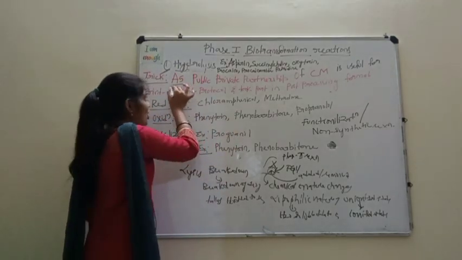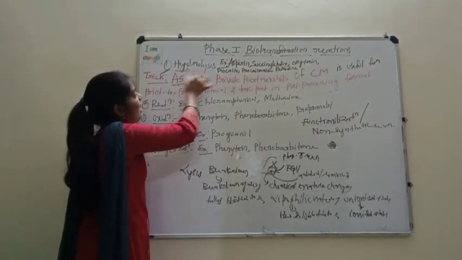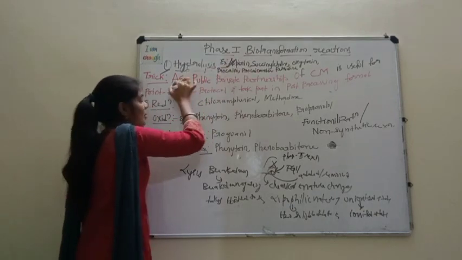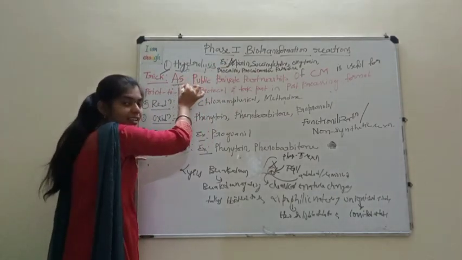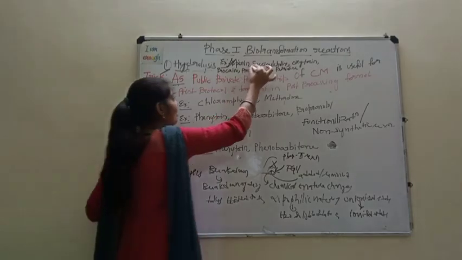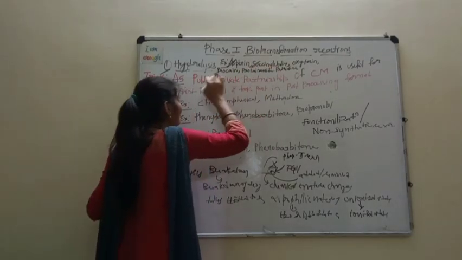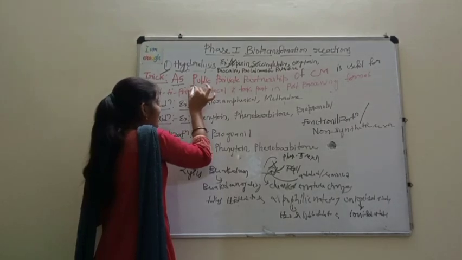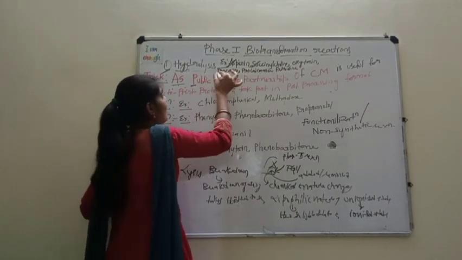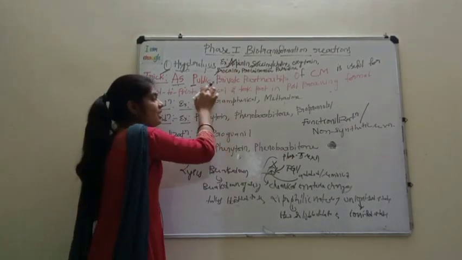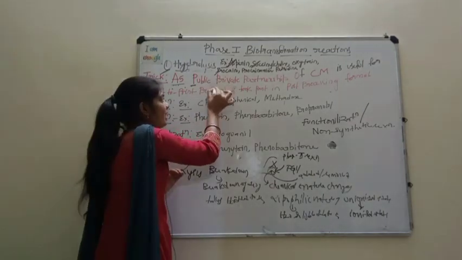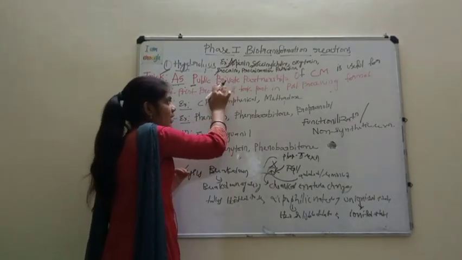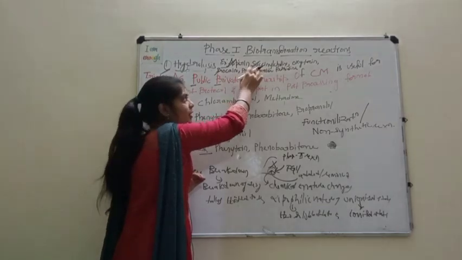A means aspirin. S means succinylcholine. Public, the initial letter P, means procainamide. Next, private, initial letter P, means procaine.